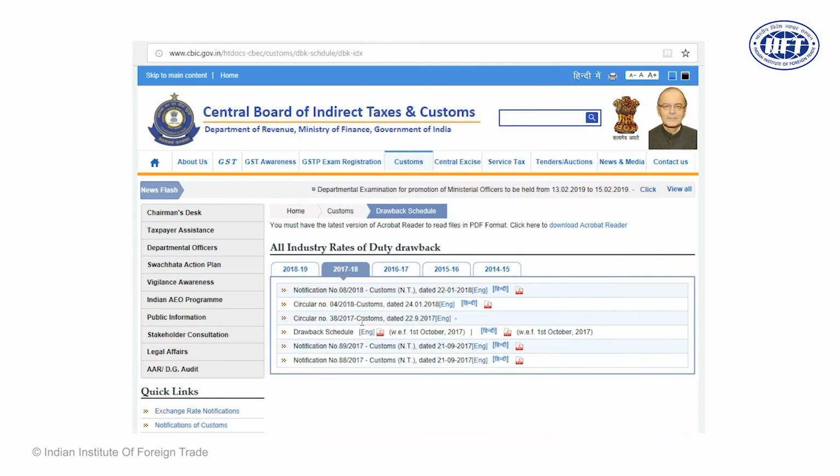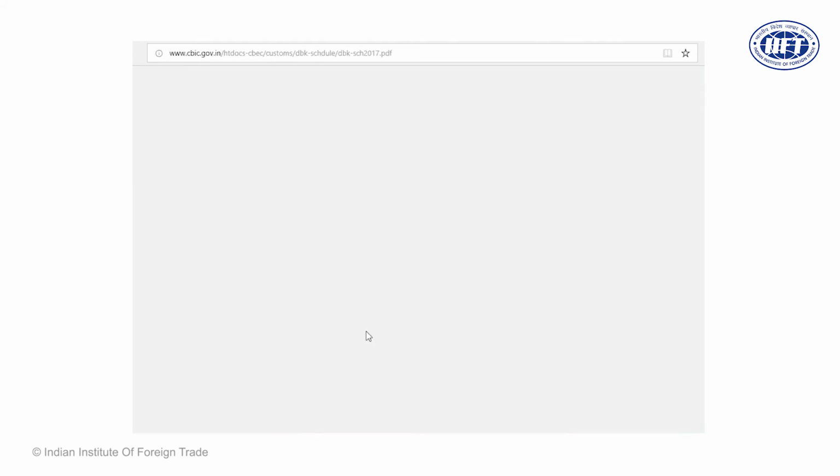With a click of the mouse we got the drawback rates for almost all the tariff lines for which the drawback rates are published by the Department of Revenue. Just 1 minute, the file is downloading, and with God's blessings the file is with us.